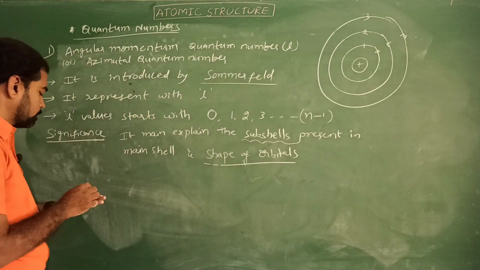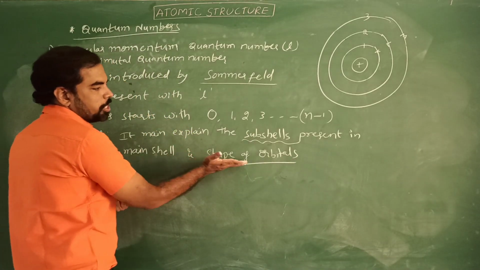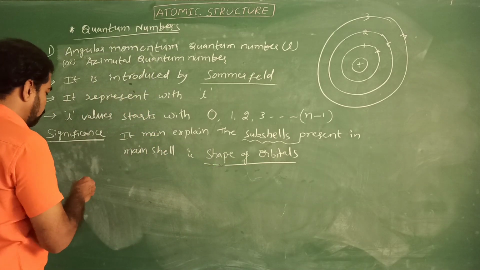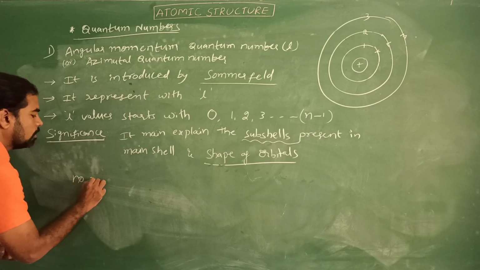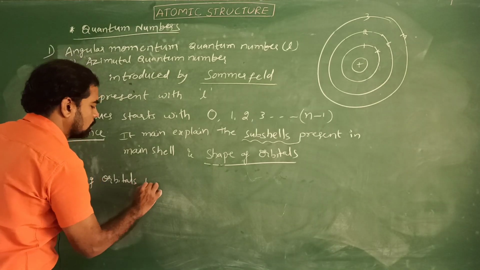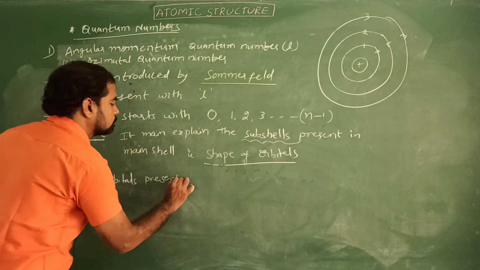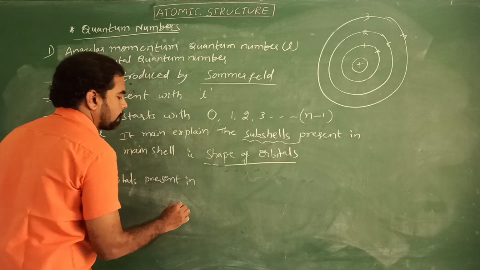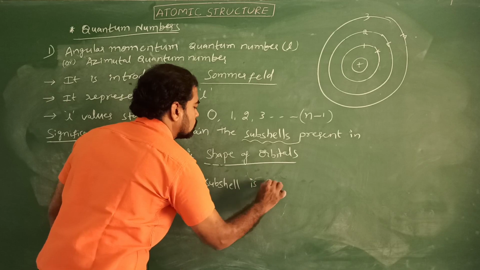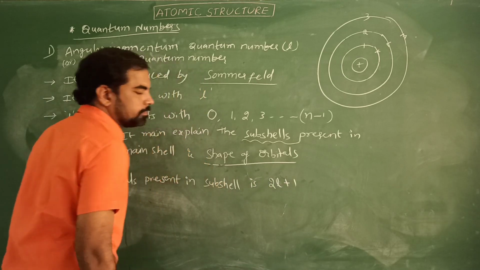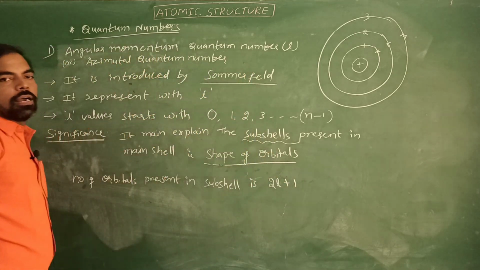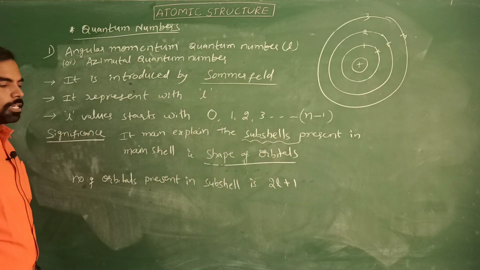Okay students, we already discussed the shape of the orbitals. See the subshells. The number of orbitals present in a subshell is 2l plus 1. Here l means azimuthal quantum number or angular momentum quantum number.